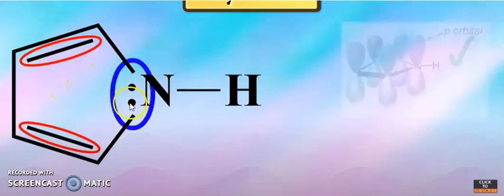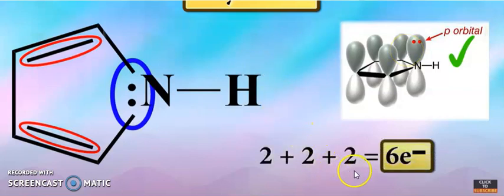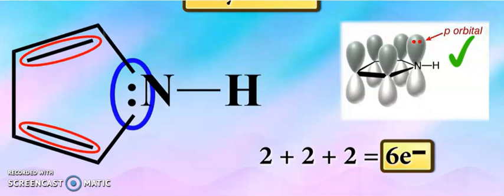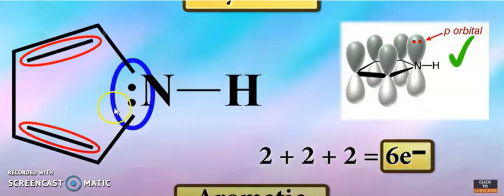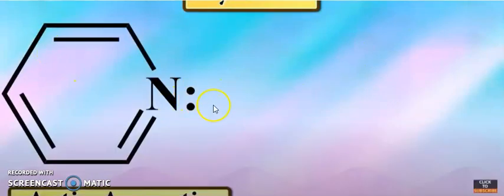Now check the pyrrole. 2 plus 2, 4 electrons, and this lone pair of electrons, 6 electrons. So the p orbital arrangement is like this. So this is 2 plus 2 plus 2, 6 electrons. Aromatic. Check this one. Now you have pyridine.